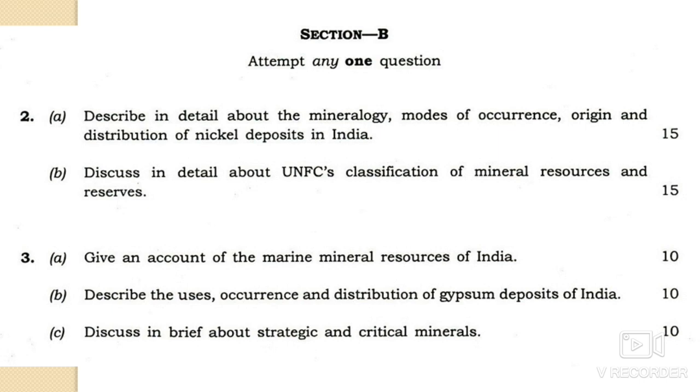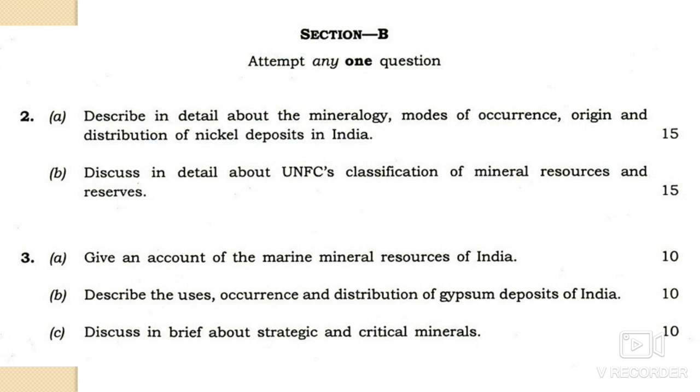So all in all you have to discuss their minerals, their mode of occurrence, their origin and distribution in India. And the second one is 2B, that is, discuss in detail the United Nations Framework Classification of mineral resources and reserves. So you have to talk about all types of reserves as well as resources. And 3A, that is, give an account of the marine mineral resources of India.